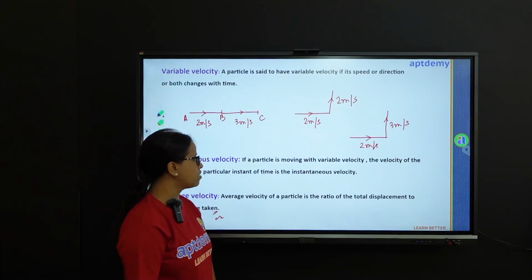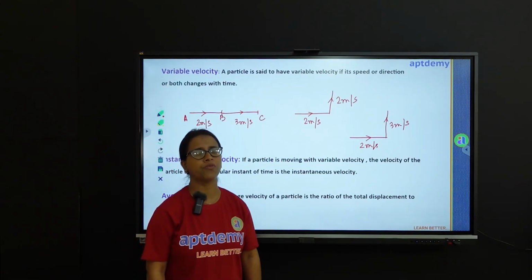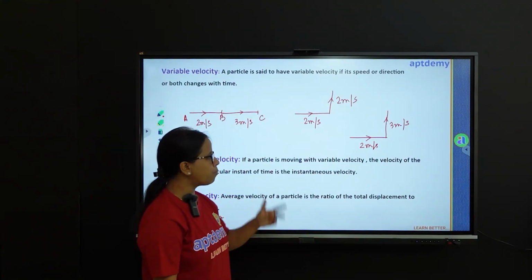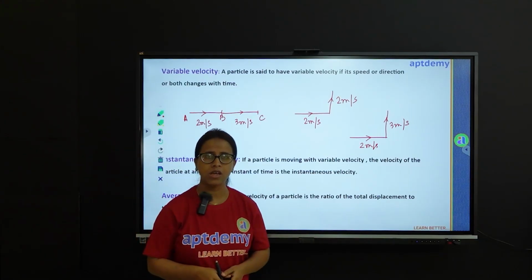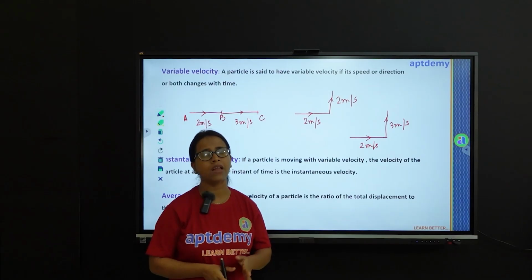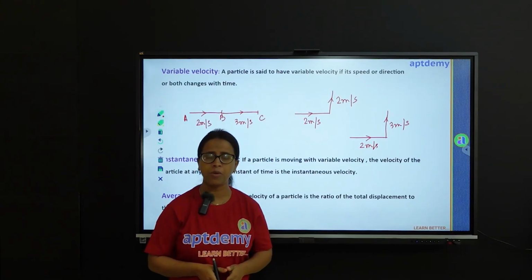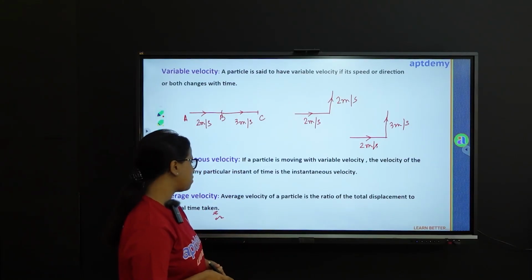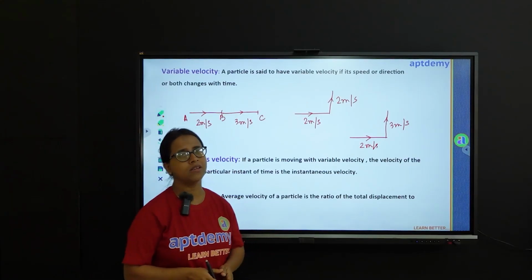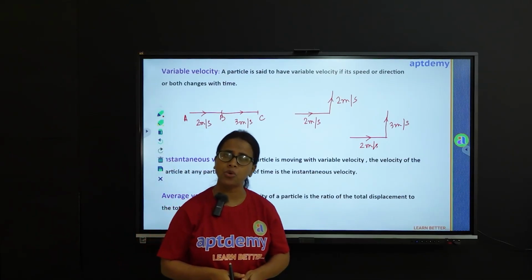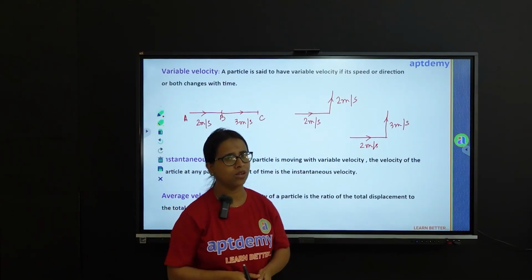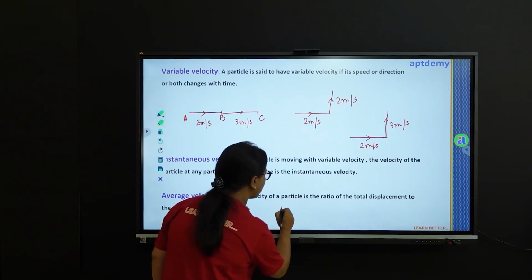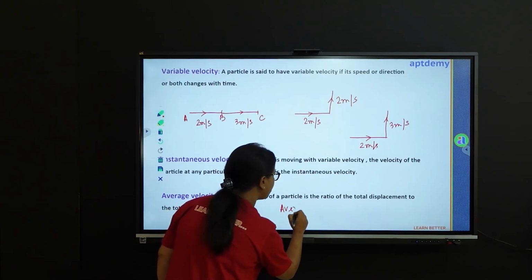Now instantaneous velocity, this is very similar to that of instantaneous speed. That is, if a particle is moving with variable velocity, then the velocity of the particle at any particular instant of time is the instantaneous velocity. Now average velocity. Average velocity is defined as the ratio of the total displacement to the total time taken. So we can write a formula for average velocity here.